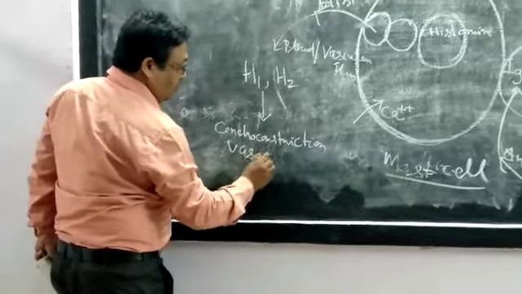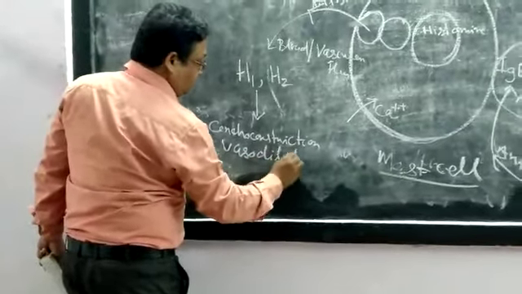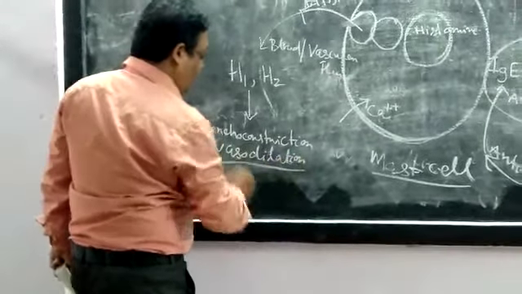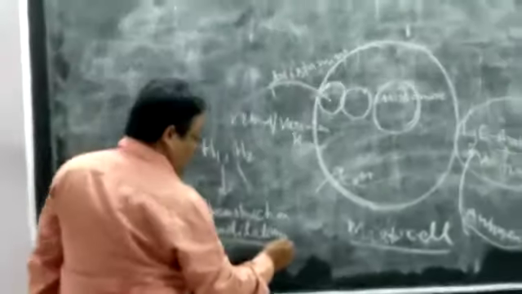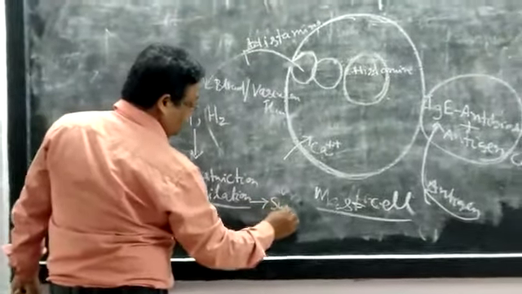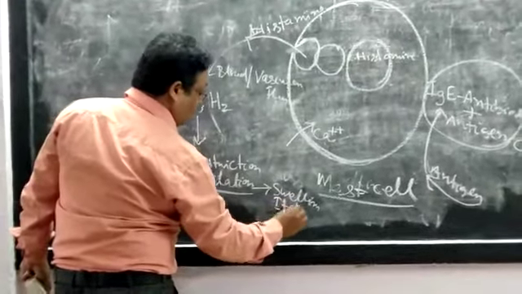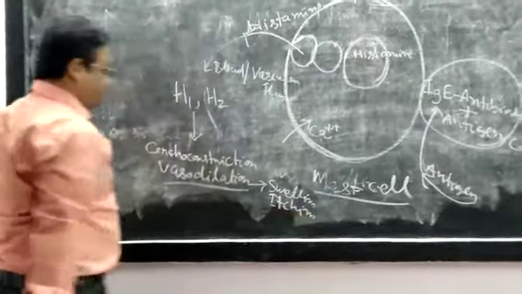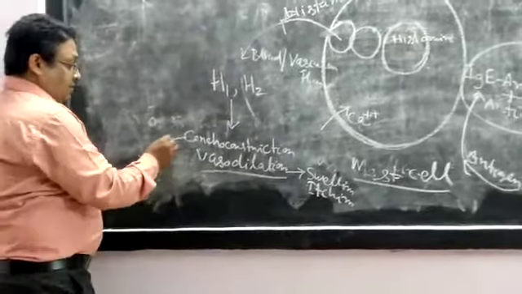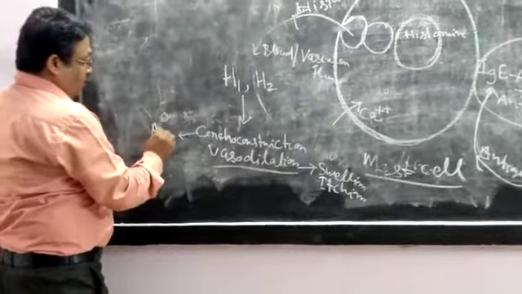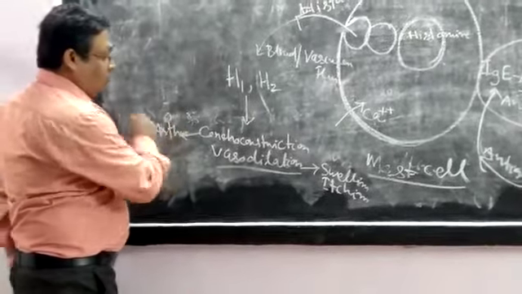So due to vasodilation in the epithelial region, swelling occurs, itching-like symptoms occur, and symptoms like asthma also occur due to bronchoconstriction.